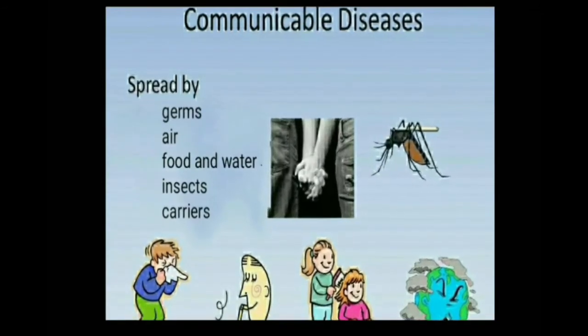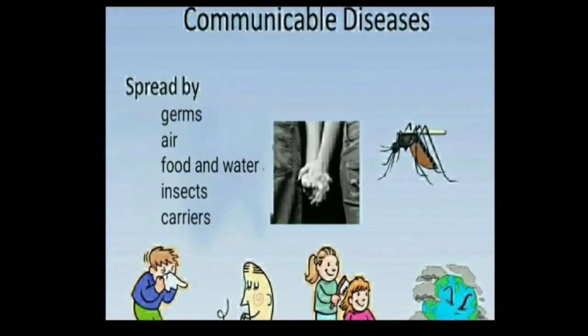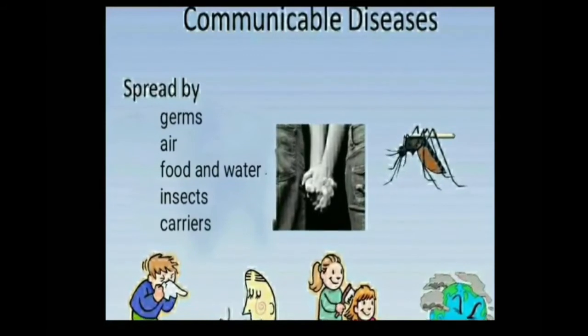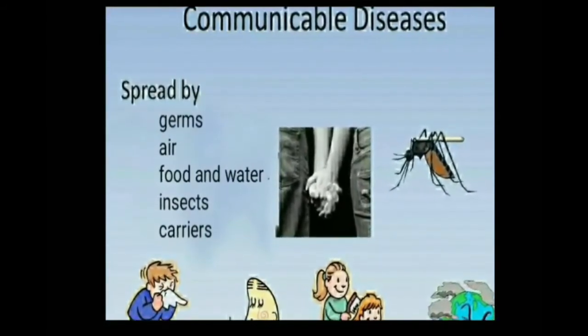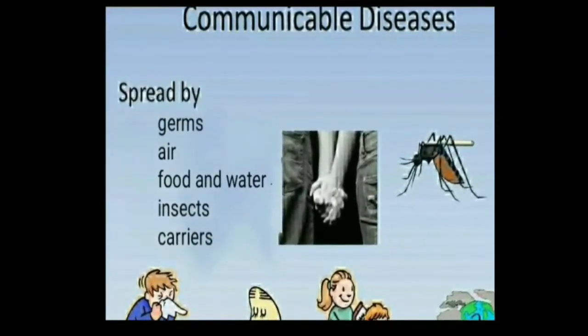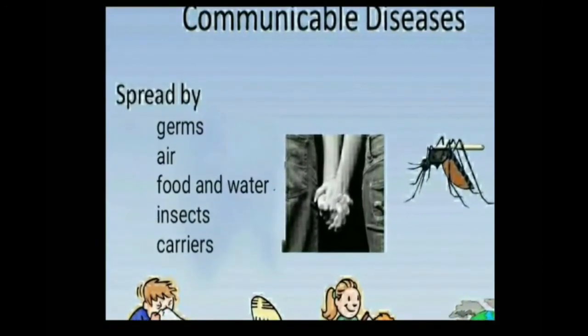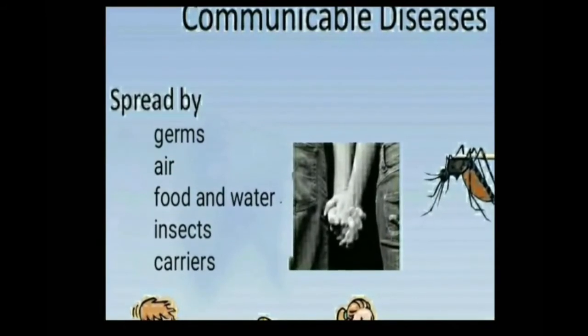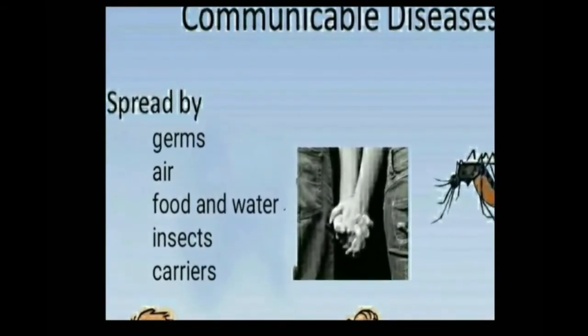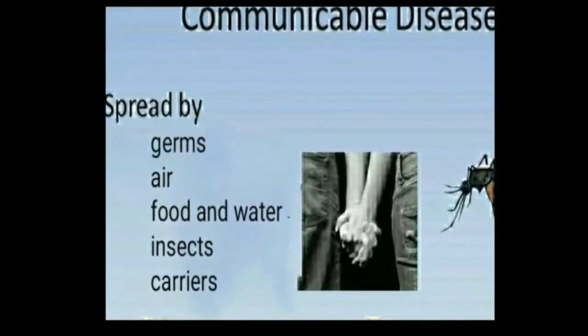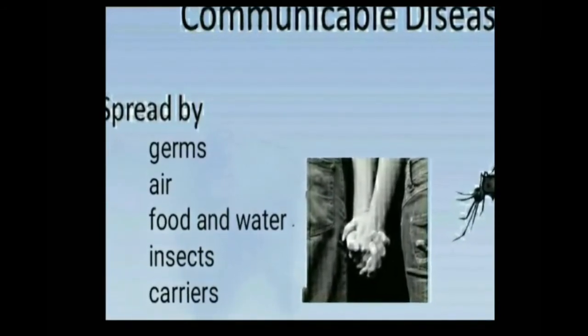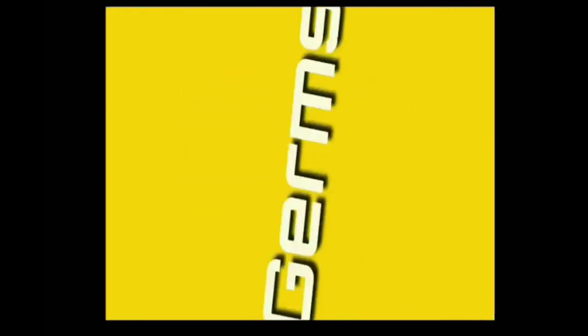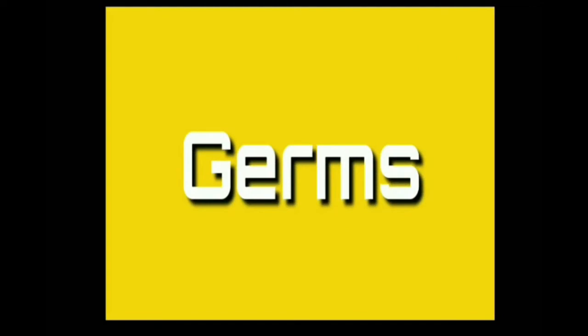Let us discuss the agents of communicable diseases one by one. The first agent is germs or microbes. Second agent is through the air we inhale. Third agent is the contaminated food and water. Fourth, through insects. Fifth, through the carriers.